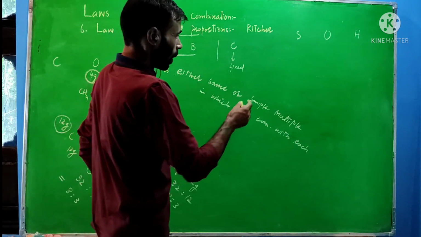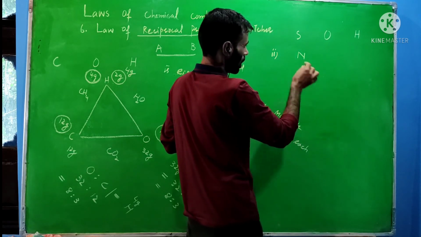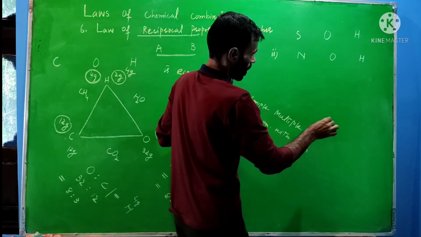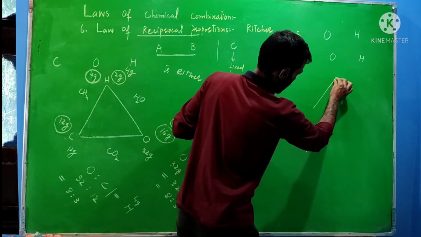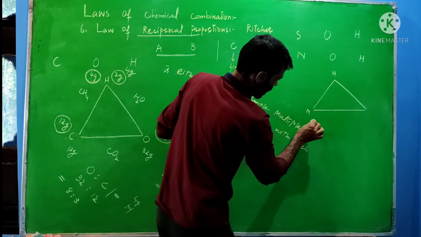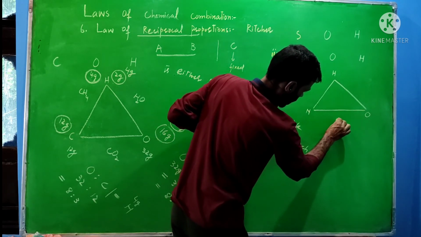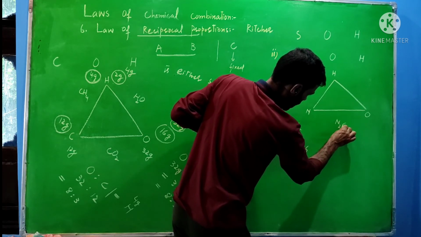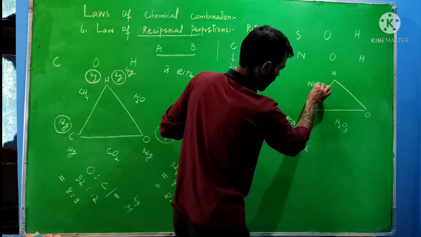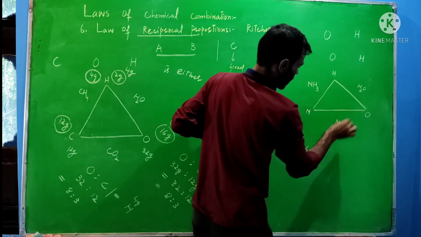Now taking this example, combination of nitrogen. Suppose they combine with a fixed mass of hydrogen, nitrogen and oxygen. We will take here again this one as fixed hydrogen, this as nitrogen, and this one as oxygen. When these two react with each other, they will form an oxide. Suppose that oxide is N2O3. When these two react with each other, they will form this NH3. After that, this one and this one, they will react with each other, leading to formation of water.